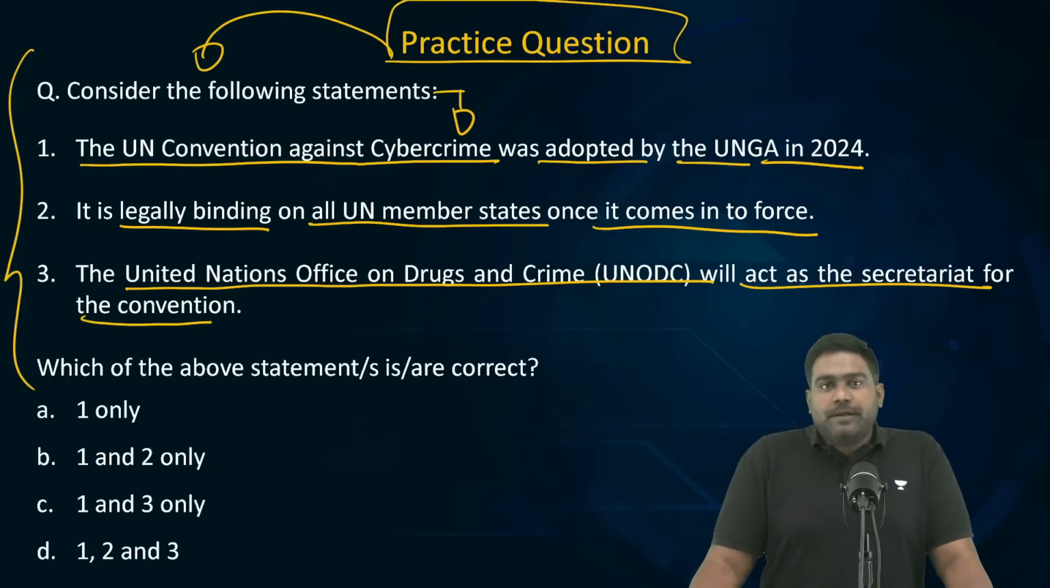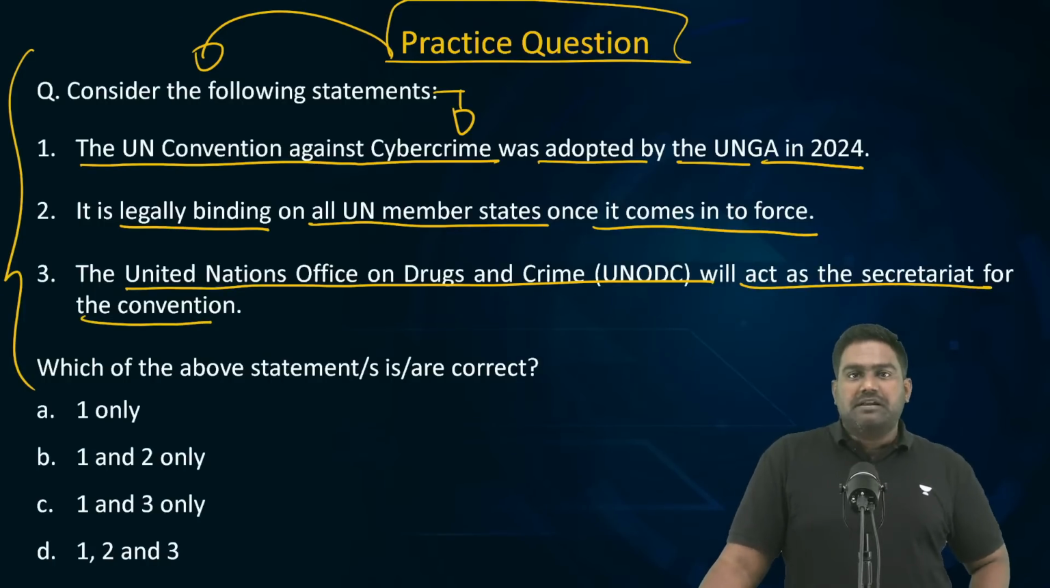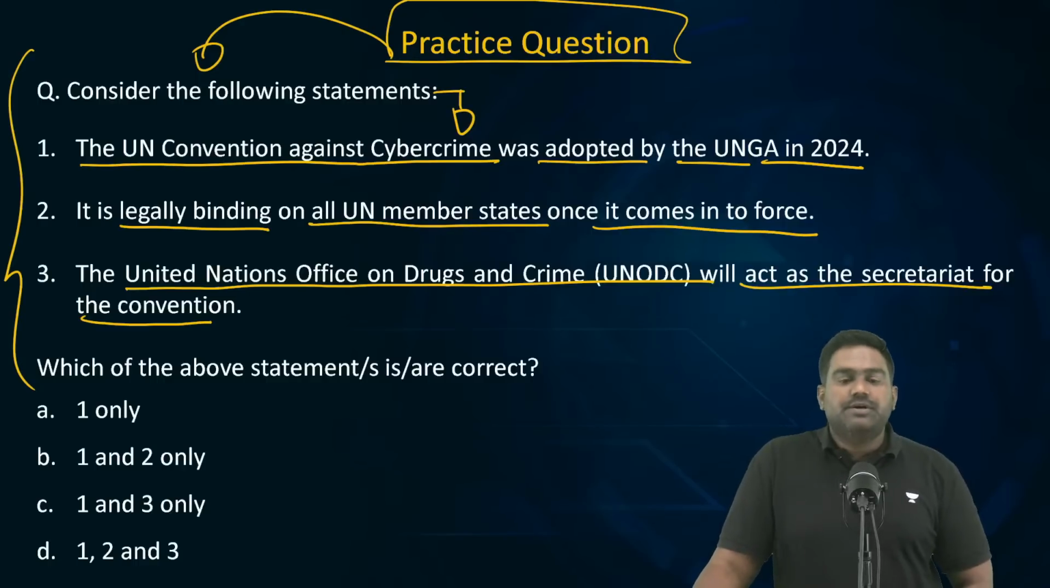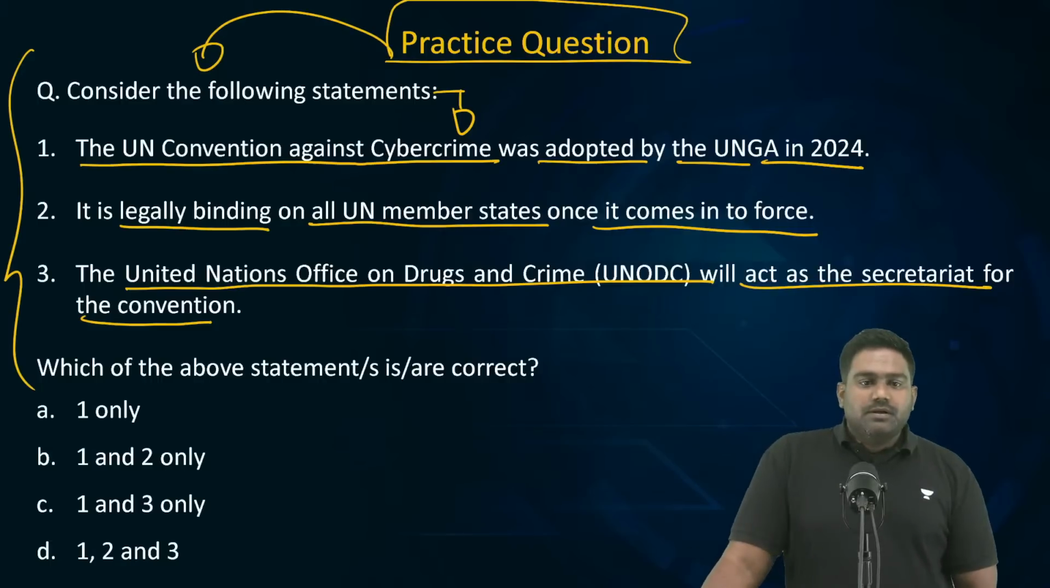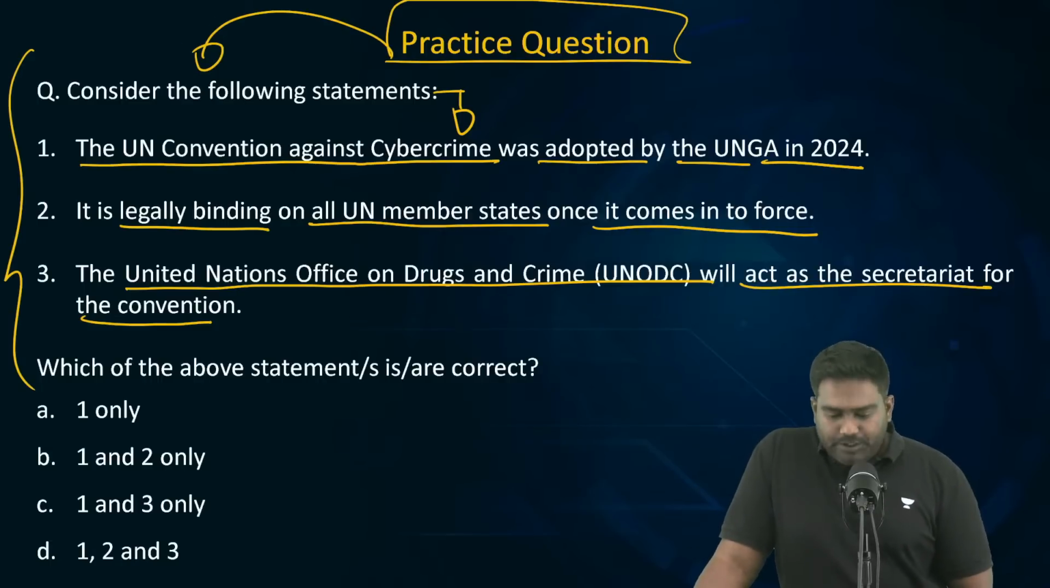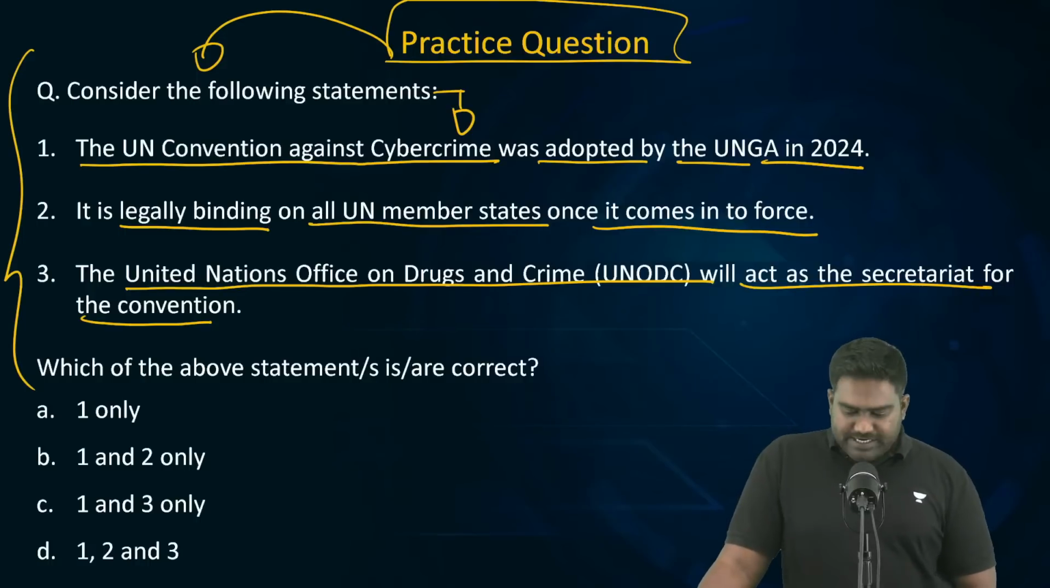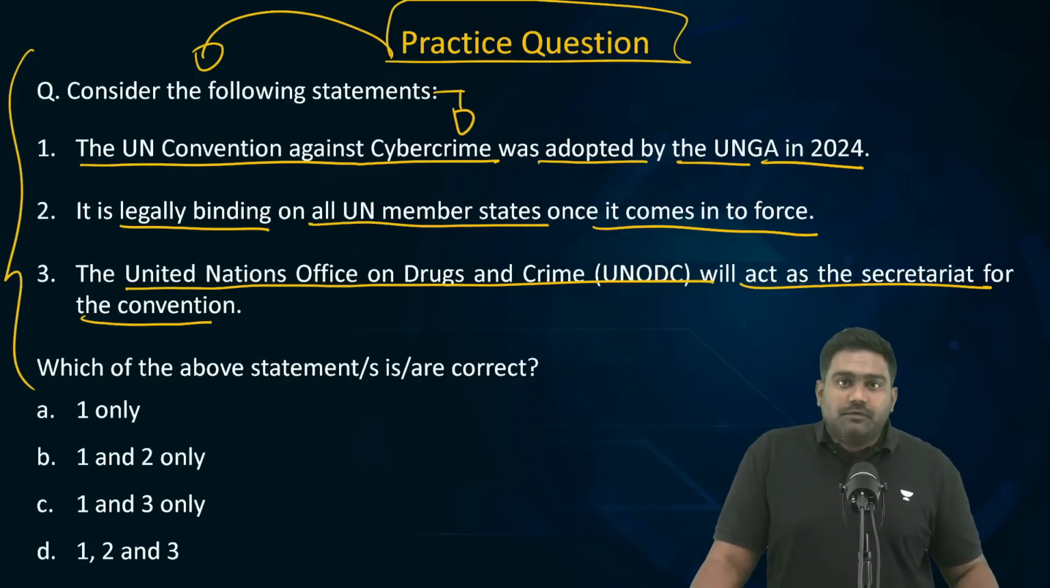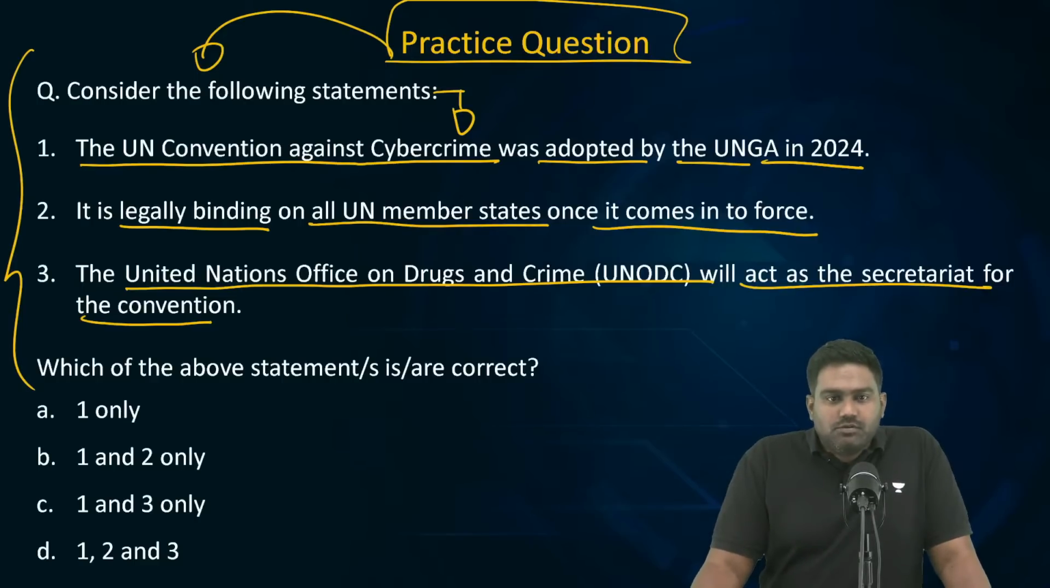So this is the second topic under this segment where we are covering treaties, conventions, and summits. So tell me, what is the right answer? The UN Convention Against Cybercrime, which is another big development that happened last year. Was it adopted by UNGA? Is it legally binding on all the member states? And is UNODC responsible for implementing it? Is it the secretariat for this convention? Most of them are saying C is the right answer.